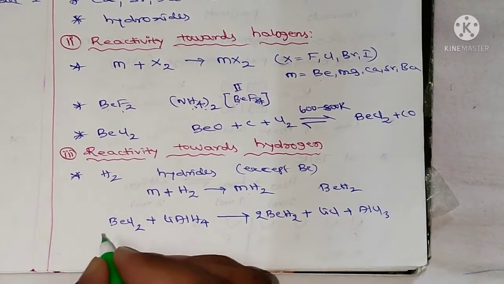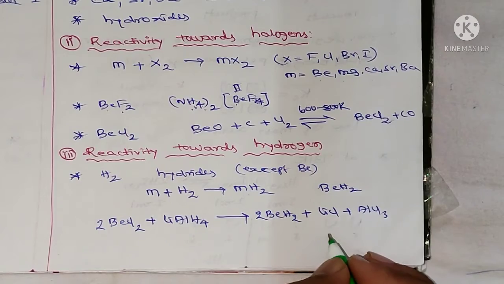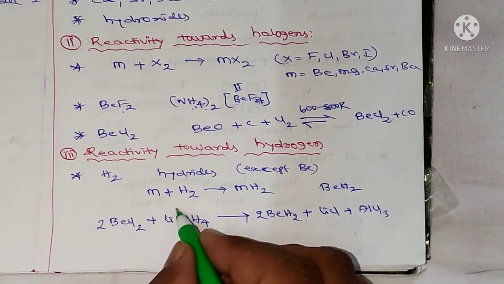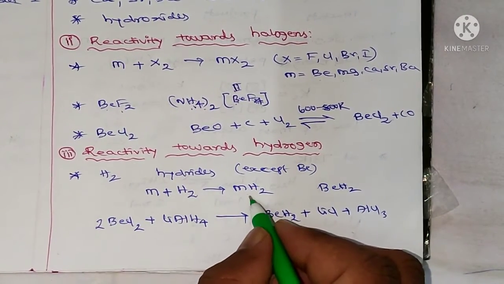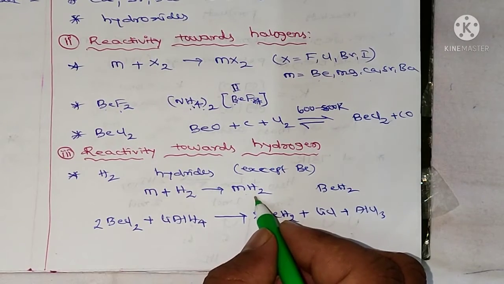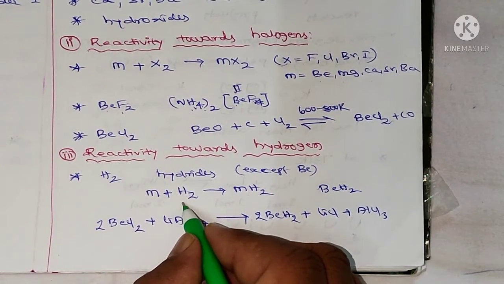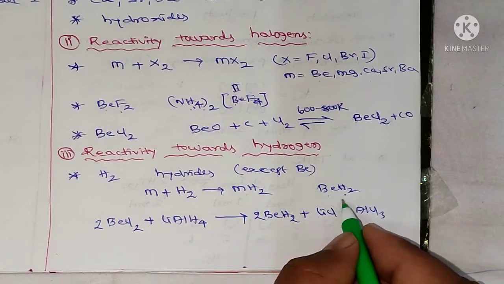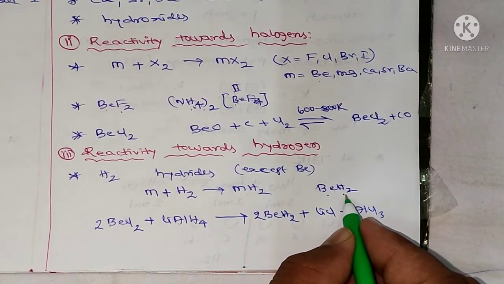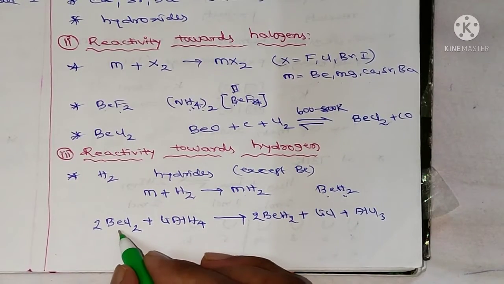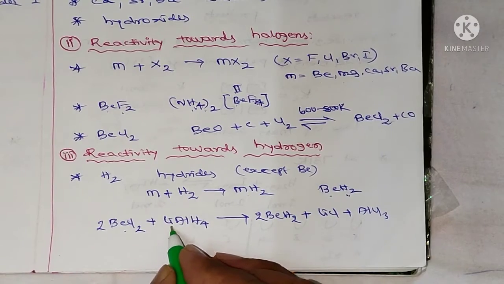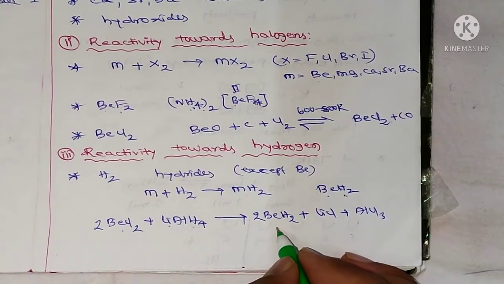So here 2 and here also 2. Beryllium will not form beryllium hydride when it reacts with hydrogen, but we can get beryllium hydride by the reaction between beryllium chloride and lithium aluminium hydride.